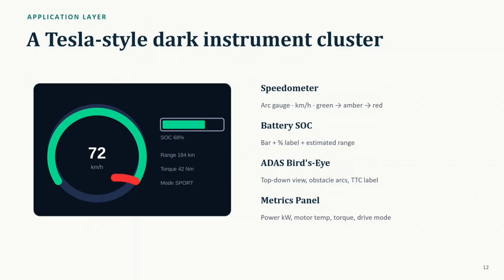On the computer side, a Python dashboard displays all the information. It includes the speedometer, battery percentage, estimated range, power consumption, motor temperature, and a bird's eye view showing nearby obstacles. This provides the driver with a complete overall view of the vehicle.